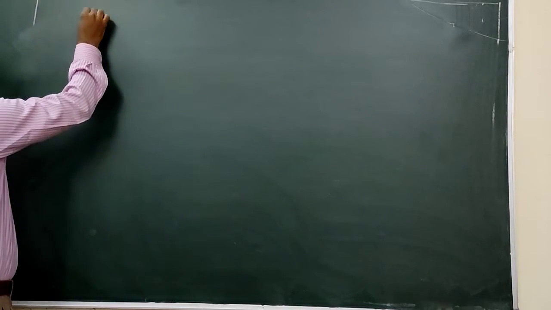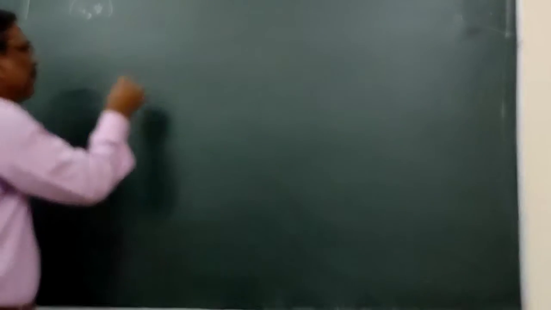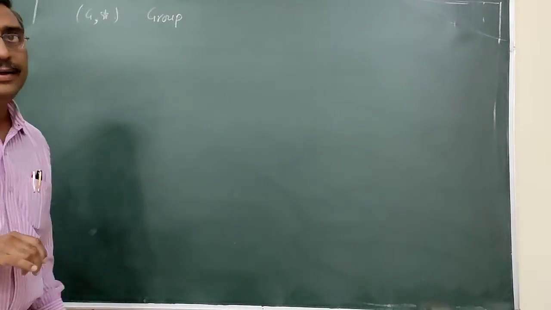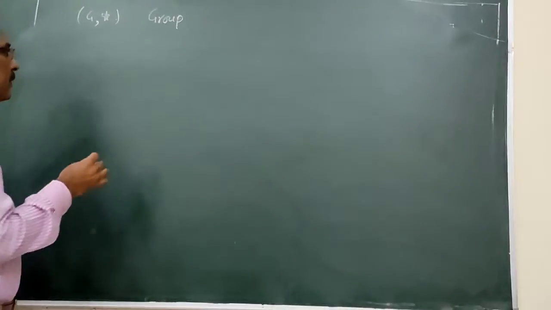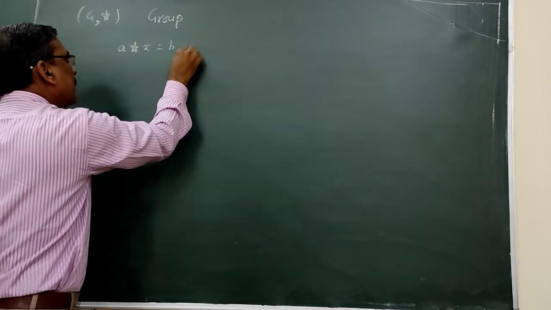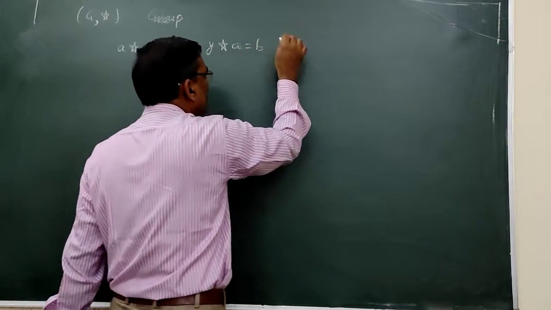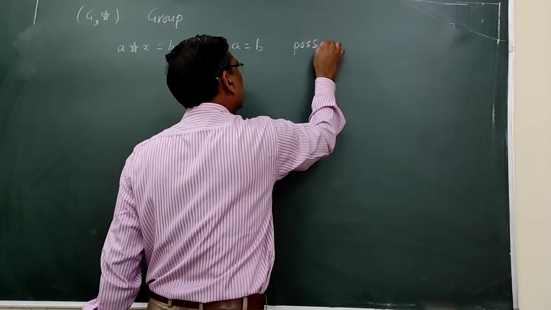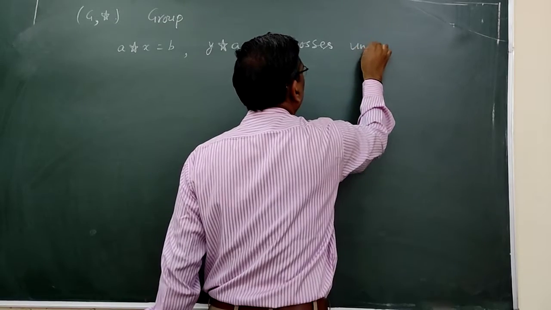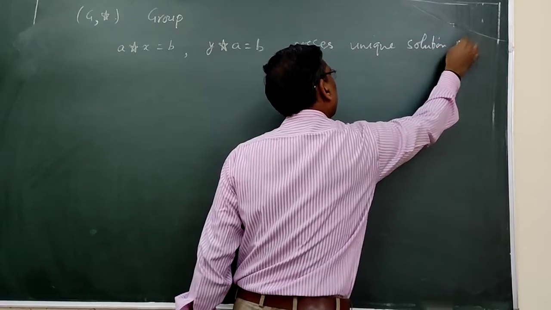That is, if we are given that (G, star), this algebraic structure, is a group, then we have to prove that A operation X is equal to B and Y operation A is equal to B possess a unique solution in it.